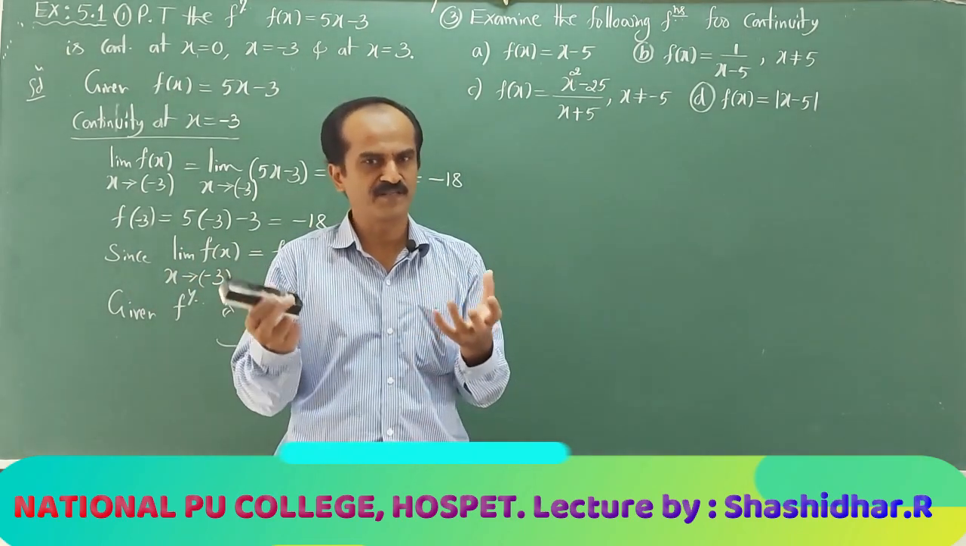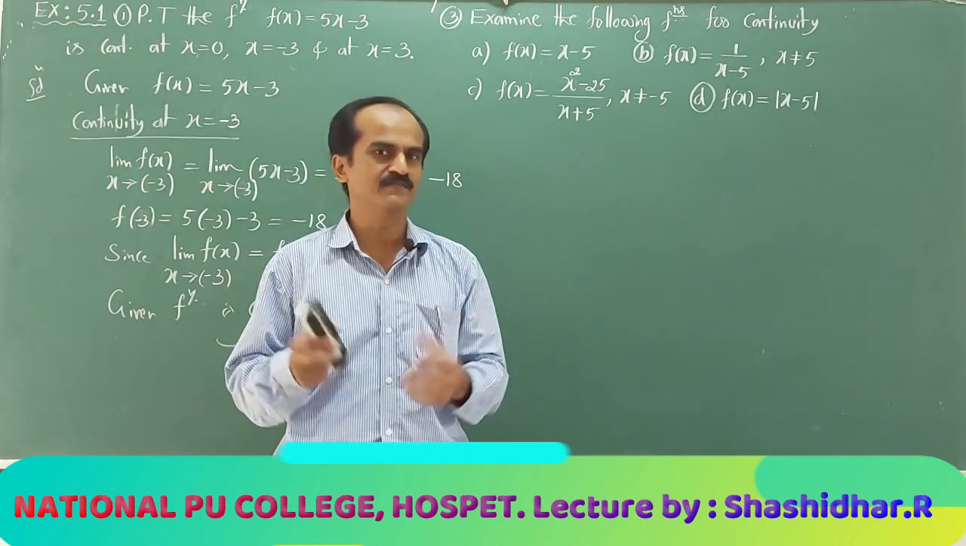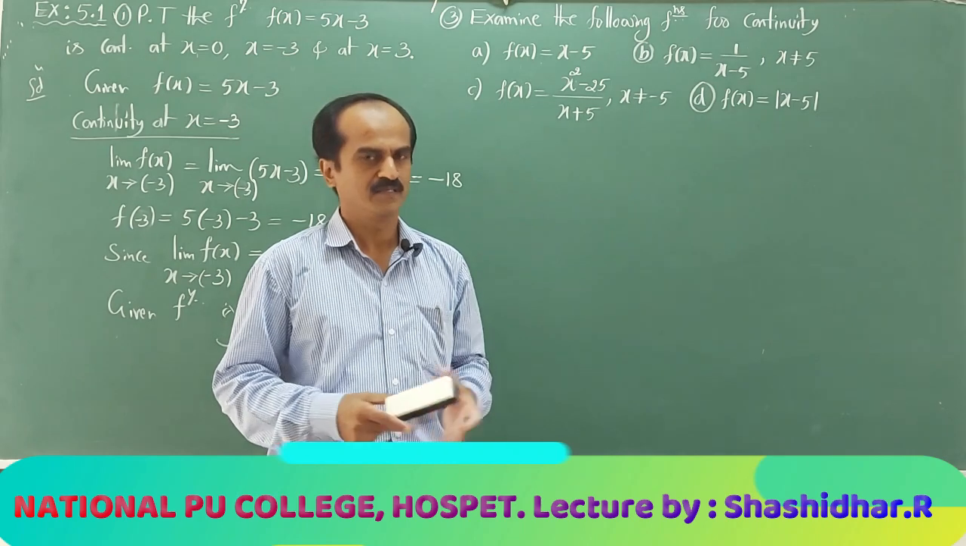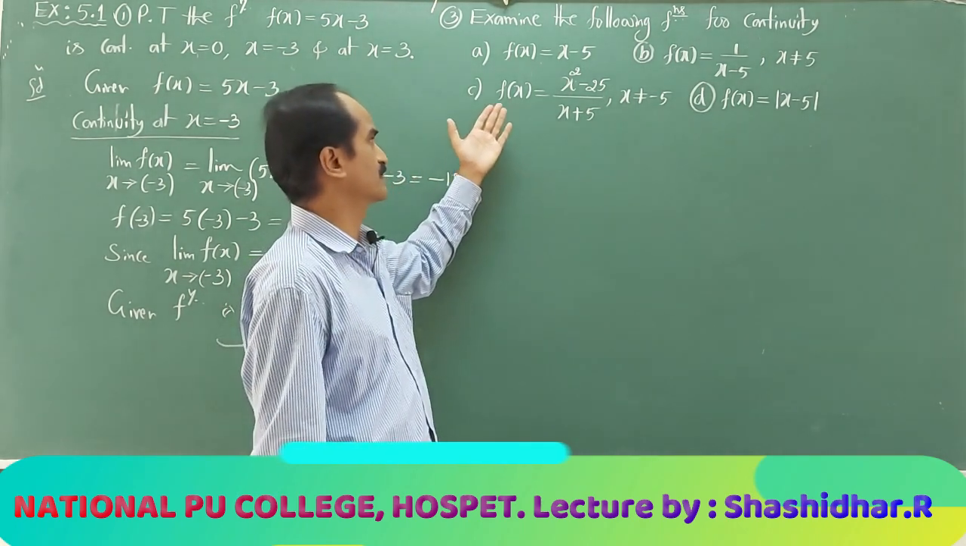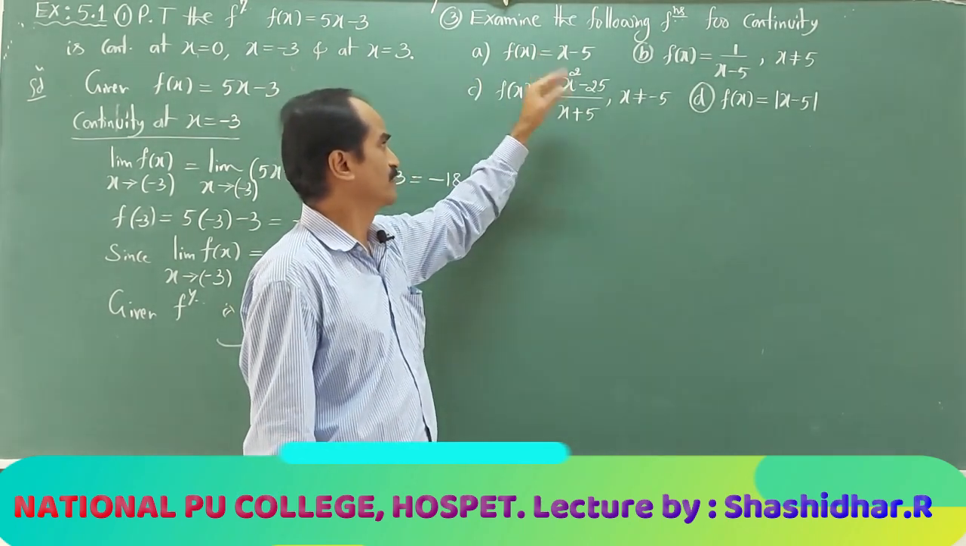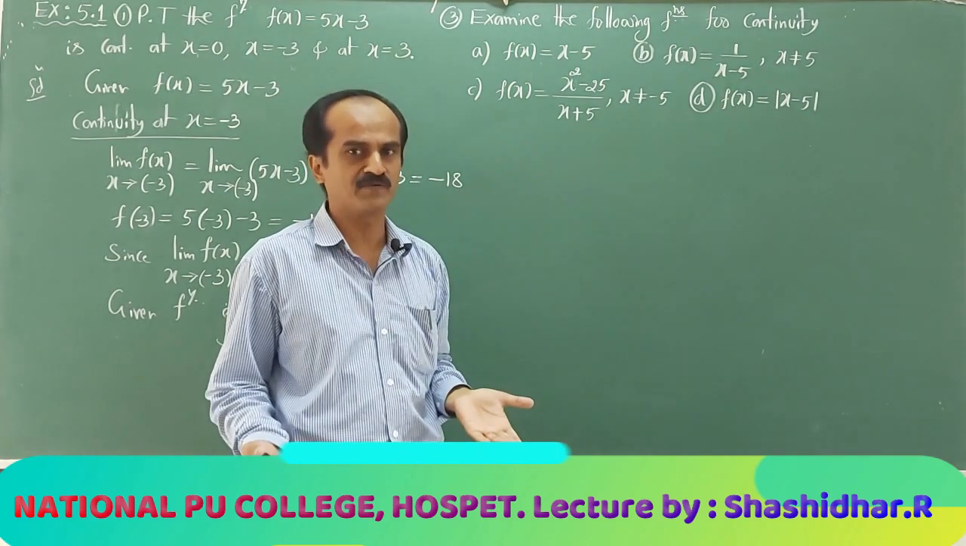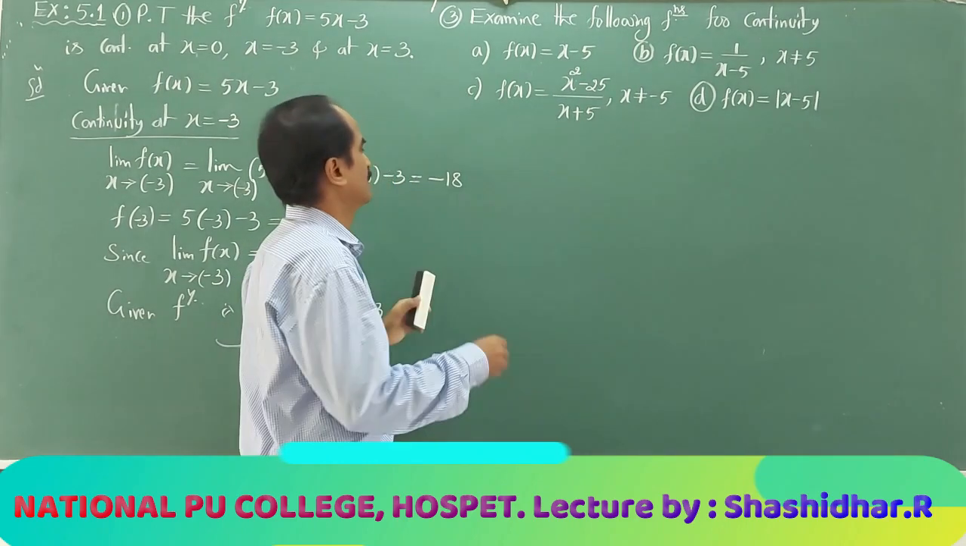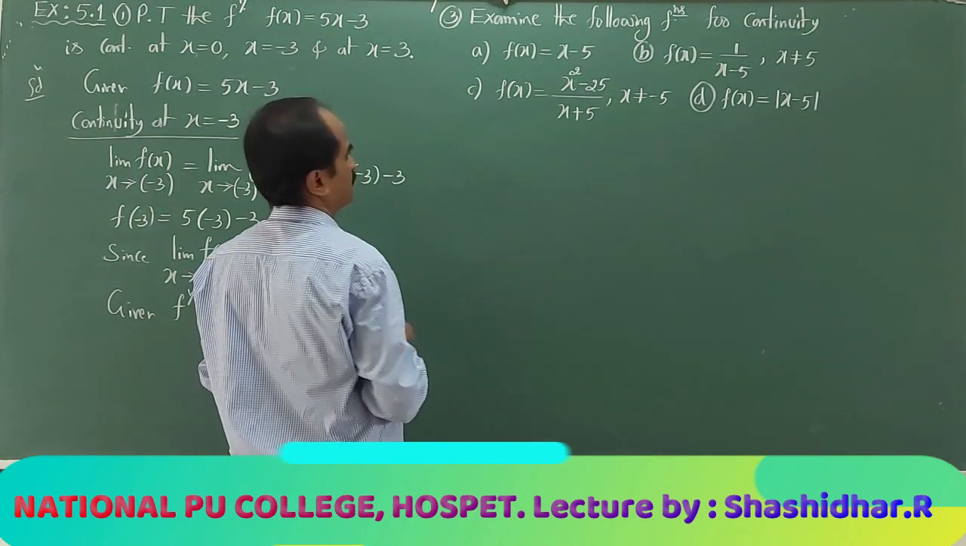If the function definition changes in different intervals, accordingly I had to consider different cases. But here there is no such situation. f of x is defined uniquely, x minus 5, whatever may be the value of x. In this case, no need to take any cases. Now let me answer one by one.